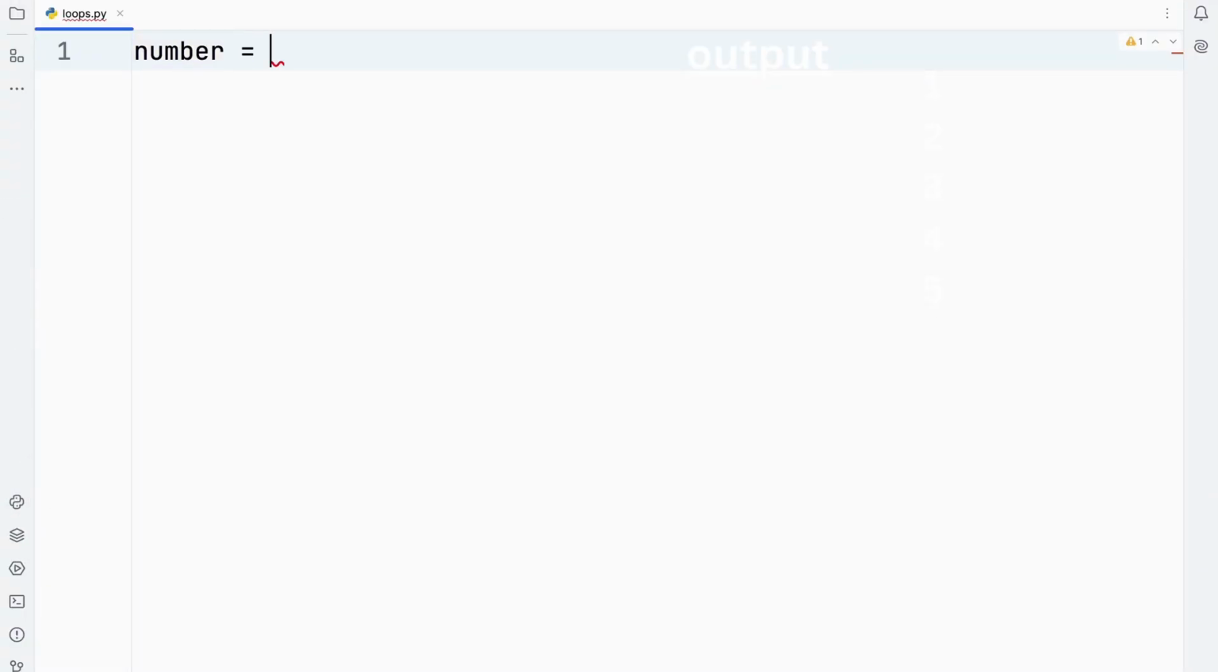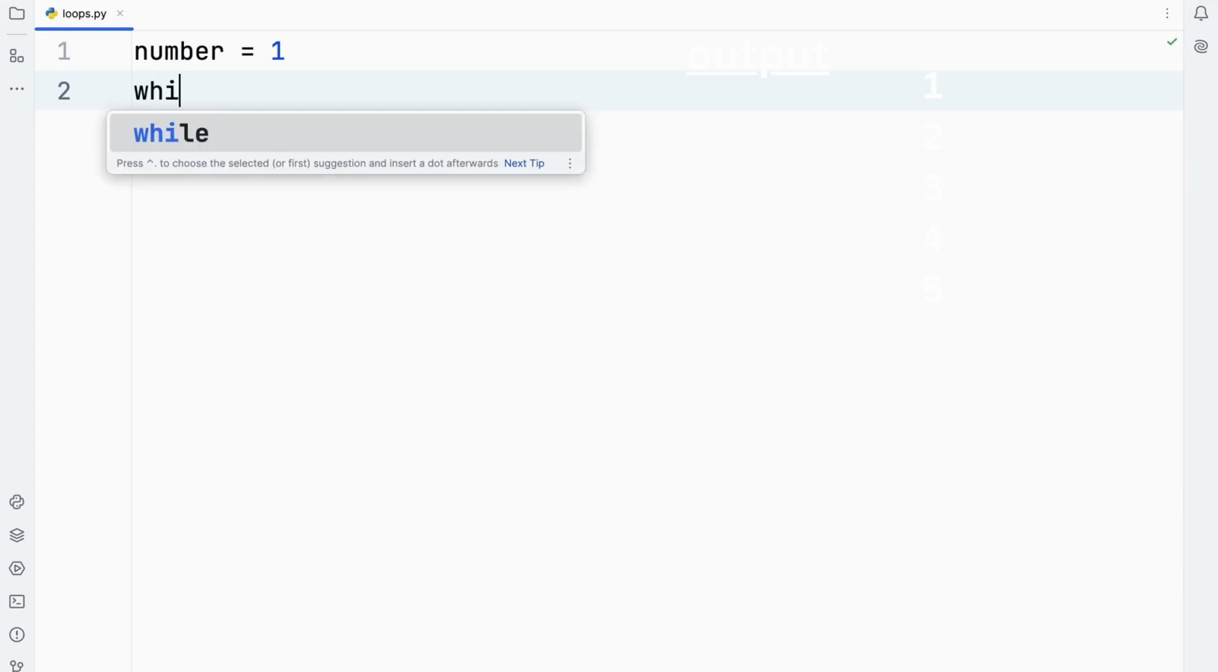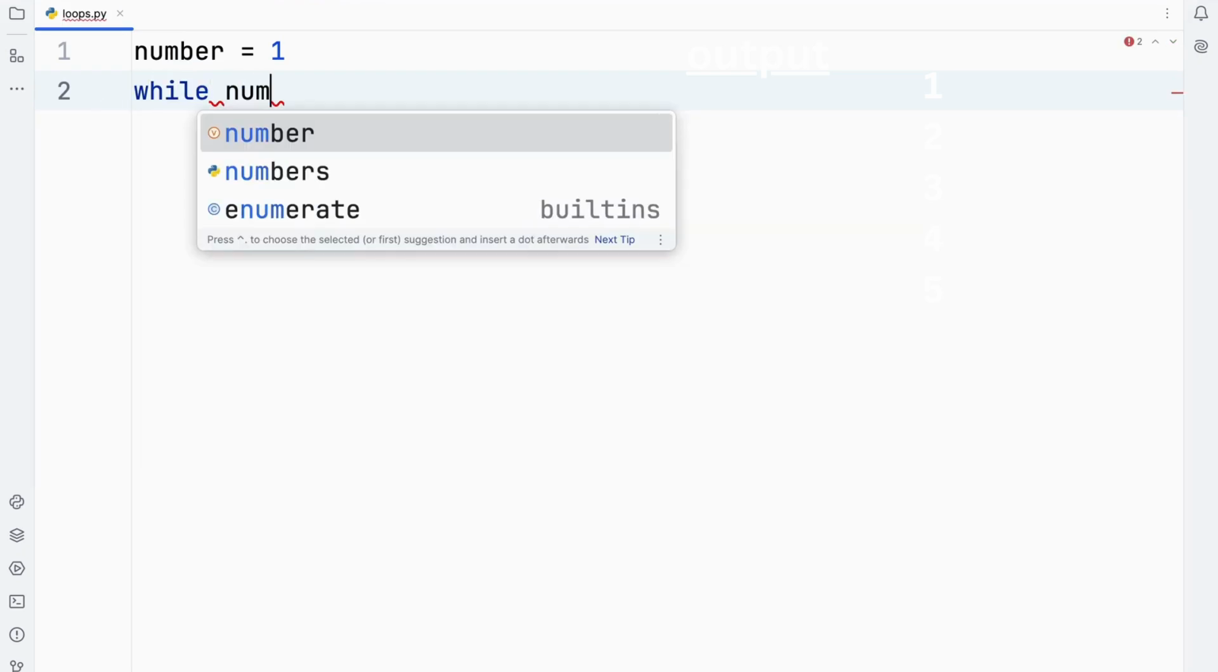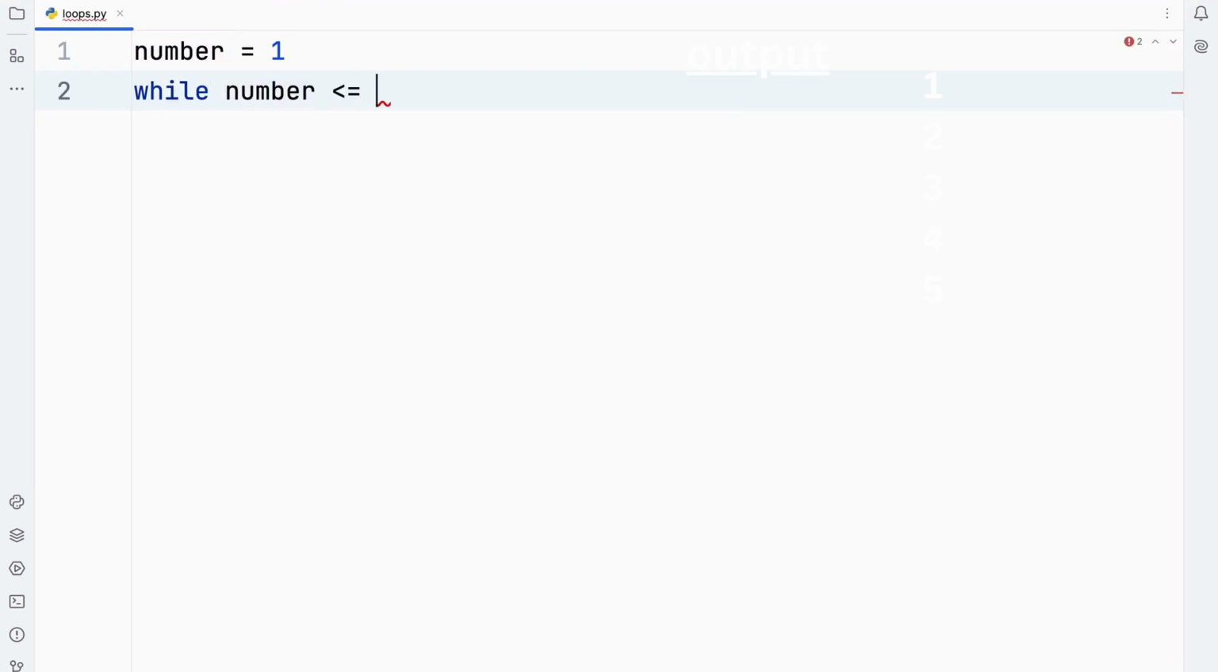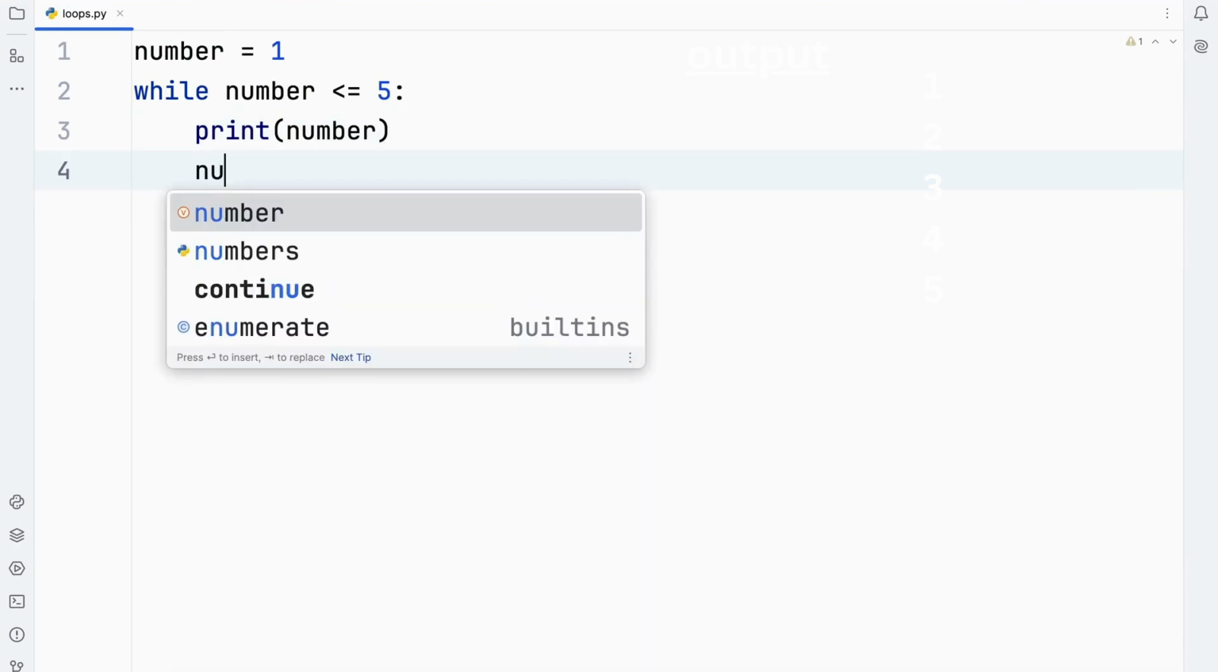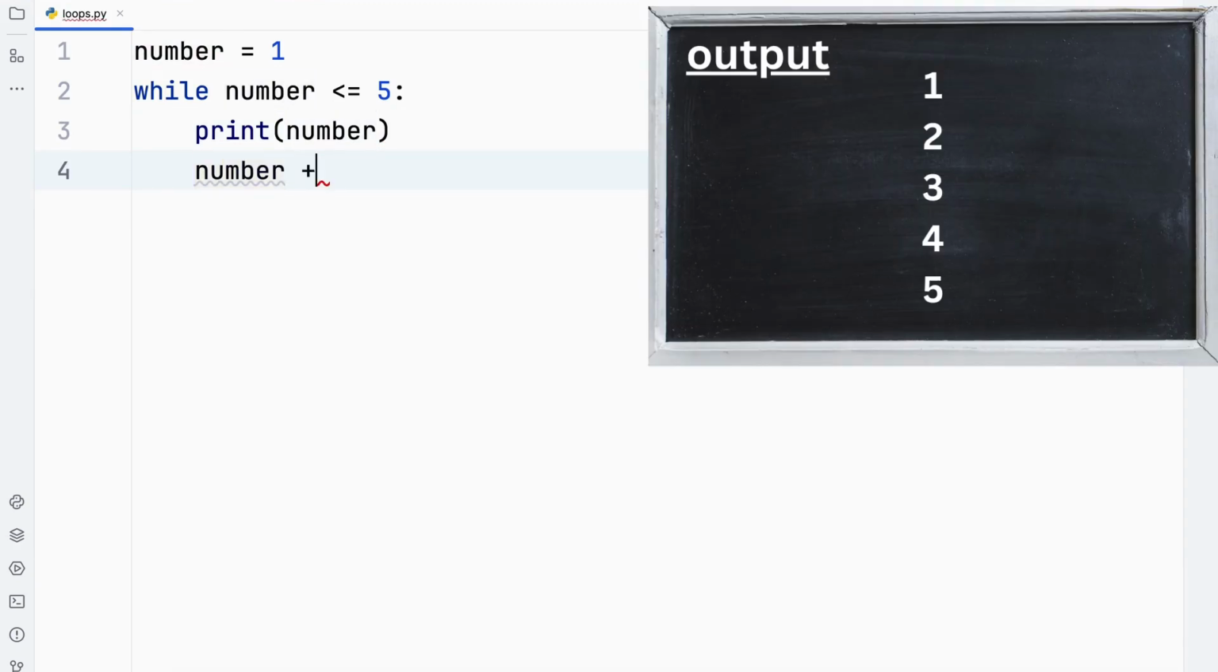Initialize a variable number to 1. The while loop condition is set to less than or equal to 5. Print number in each iteration, from 1 till the condition is true. Number plus equal to 1 will increment the number variable by 1 in each iteration.